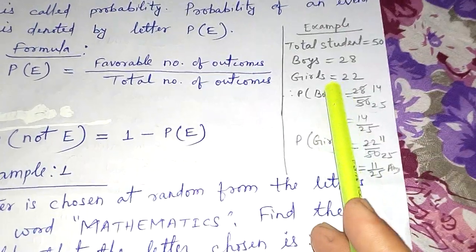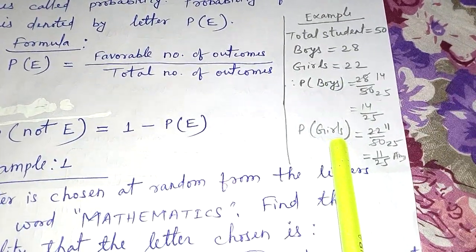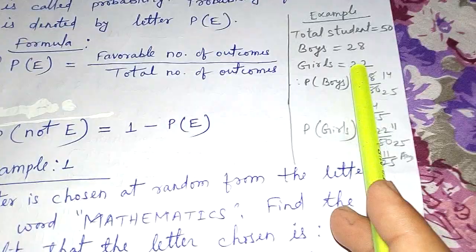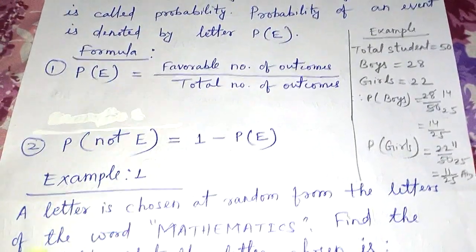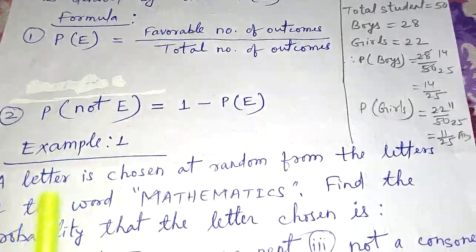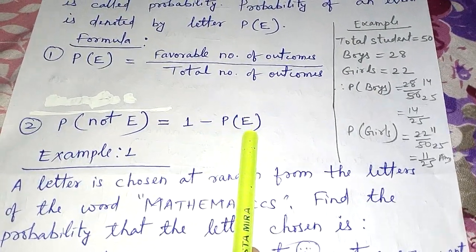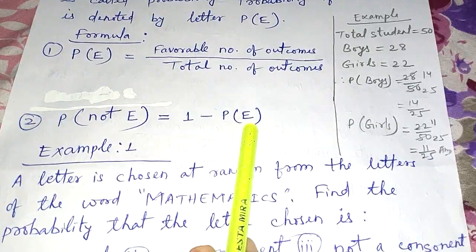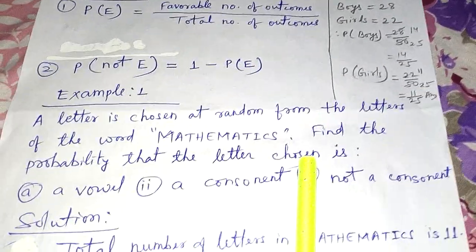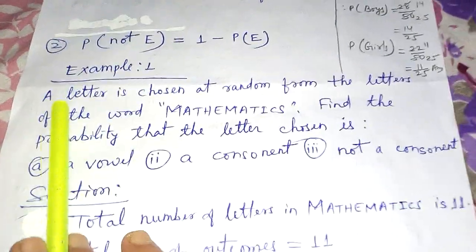So here the number of boys and the number of girls, we can say it is an event of the question. So here, event, I think I could make you understand. And there is one more formula, P(not E) equal to 1 minus P(E). I will explain this formula with another example. So let me go to one more example.